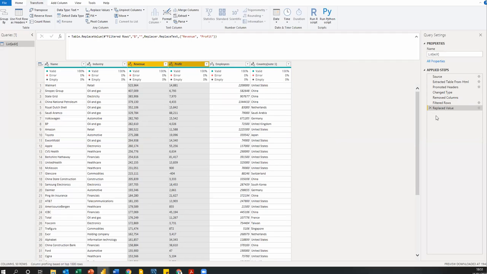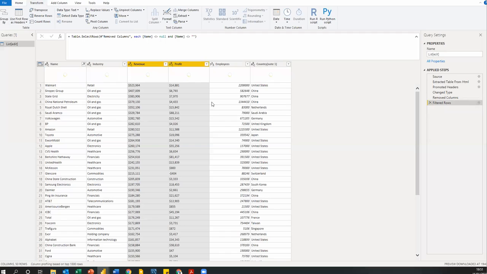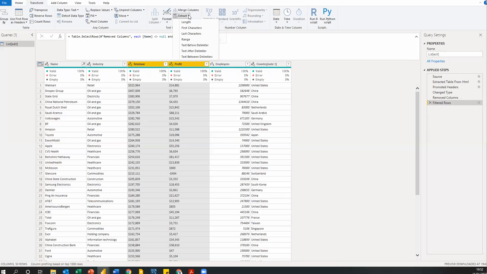So what I'm going to do is delete this step also and use the second method. Another way to go about it is to come to Extract. Yes, Extract, and I want to extract text after delimiter. You can extract based on different parameters: fixed characters, last characters, a range, text before delimiter, after delimiter.